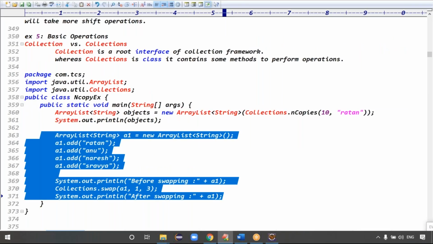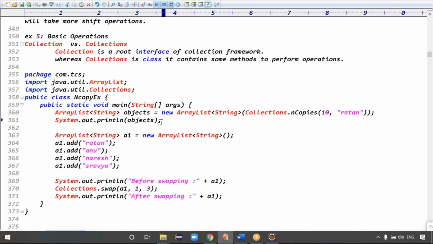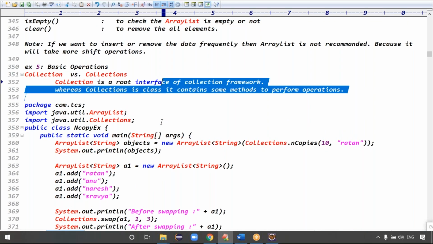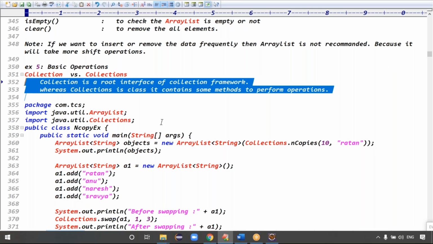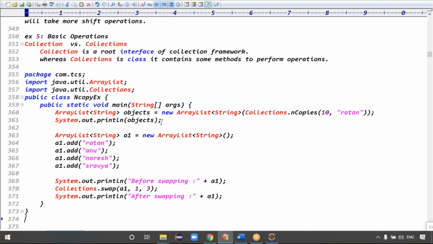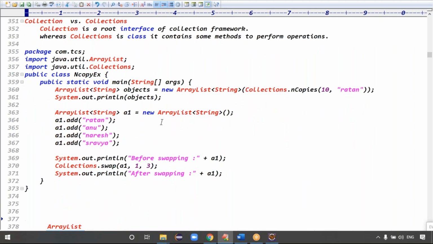Exactly. Guys, in total how many examples did we do? Total we did 5 examples, guys. Try to check these 5 examples. Run the Collections code. Can this Collections class be used only on array list? Multiple times you can use it, it's not a problem.